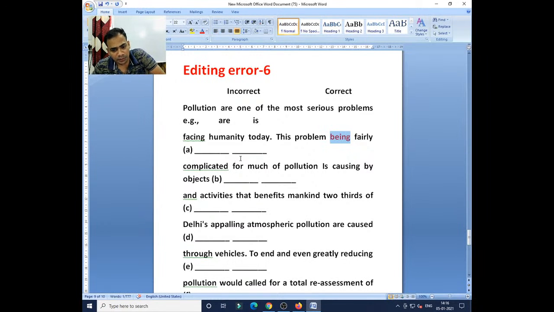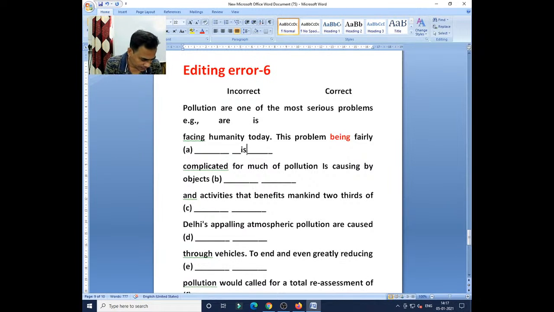The correct form of being should be is, am, is, are being the present tense forms. Where did the particular verb being come from? We have the be verb: the present tense is am, is, are, past tense was and were, past participle been and being. Clear? But the root verb is be.